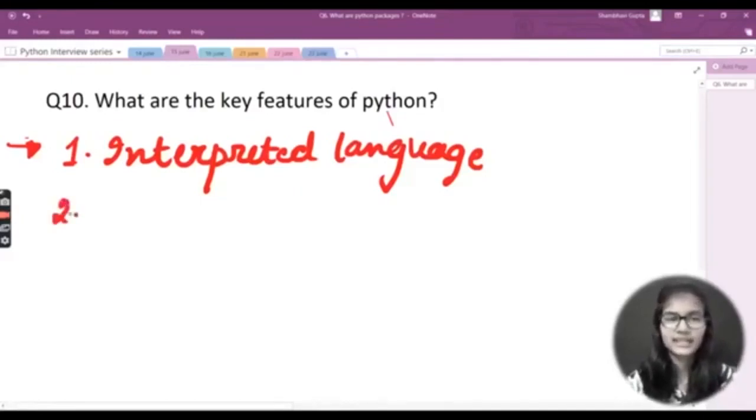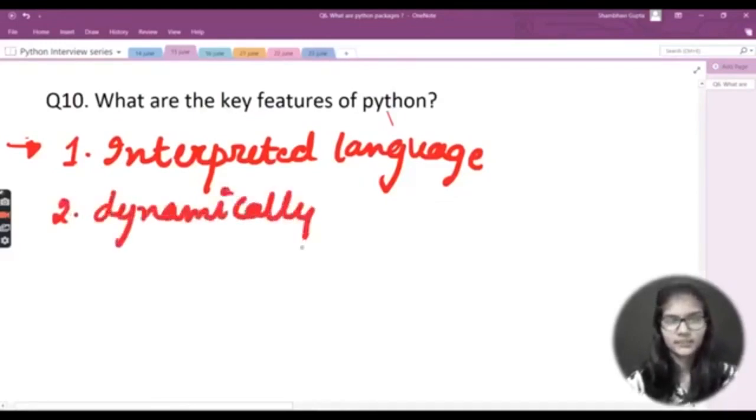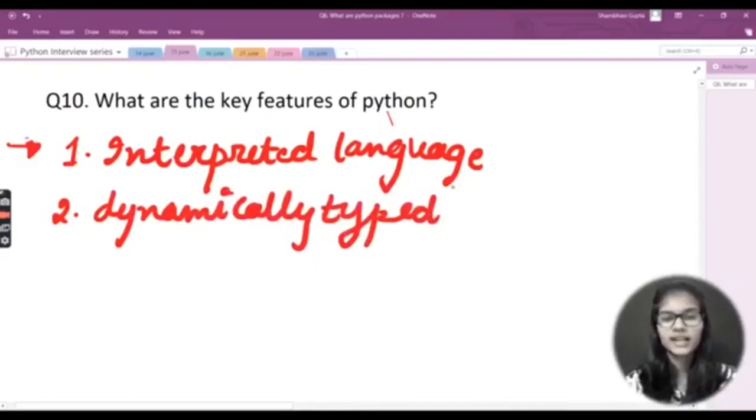Second thing is that it is a dynamically typed language. Okay, just let me write that. Dynamically typed, like this. So basically Python is a dynamically typed language. It means that before declaring any variable, you do not need to mention the data type for this particular language. Let's say we do it in C or C++. What we do, we write int a = 10.